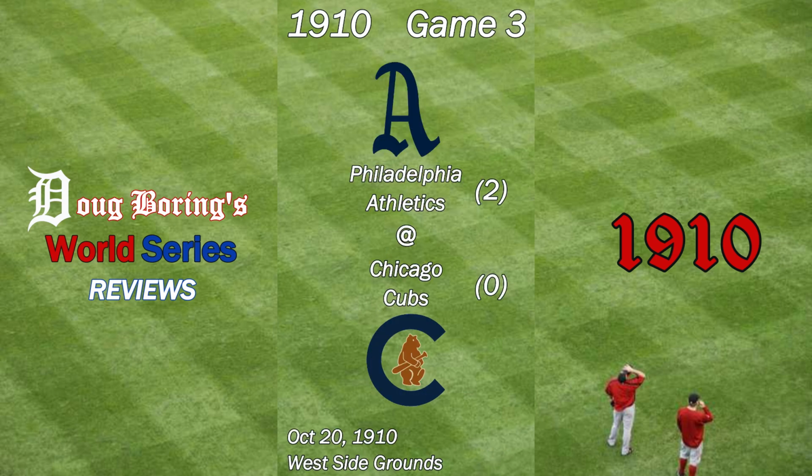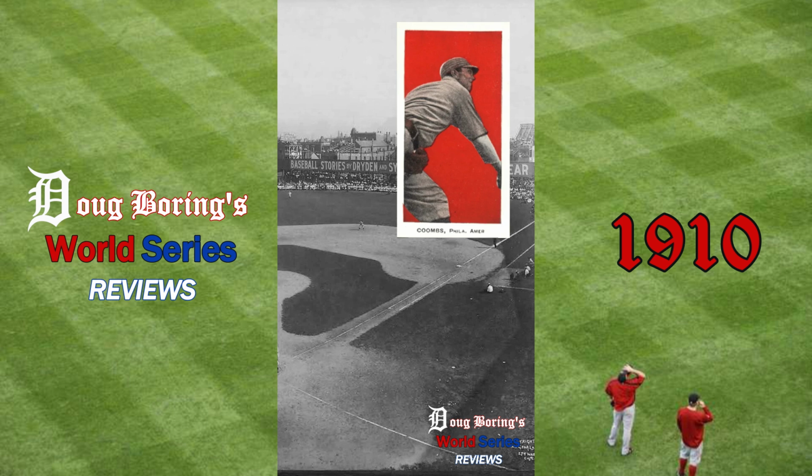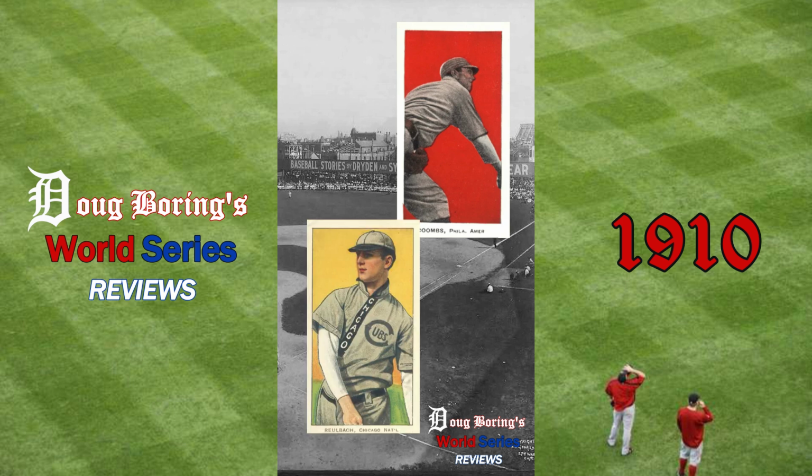Game 3 of the 1910 World Series between the Philadelphia Athletics and the Chicago Cubs. With the Athletics leading the series 2-0, we move to the West Side grounds, home of the Chicago Cubs, for the third game. On the mound for the Athletics, Jack Combs gets his second consecutive start after 2 days rest and a win in Game 2 and faces Ed Rulebach for the Cubs.